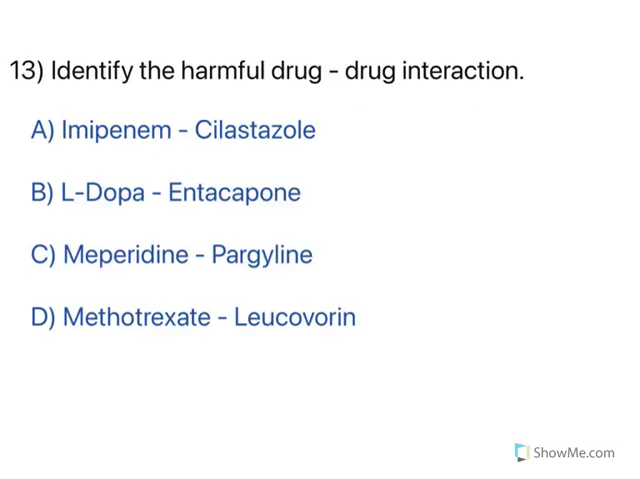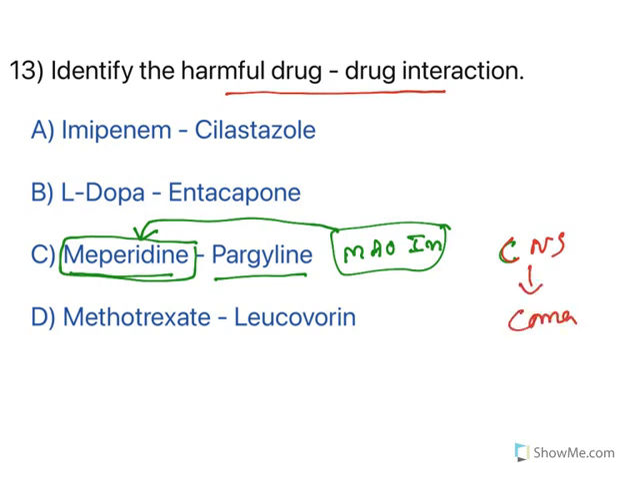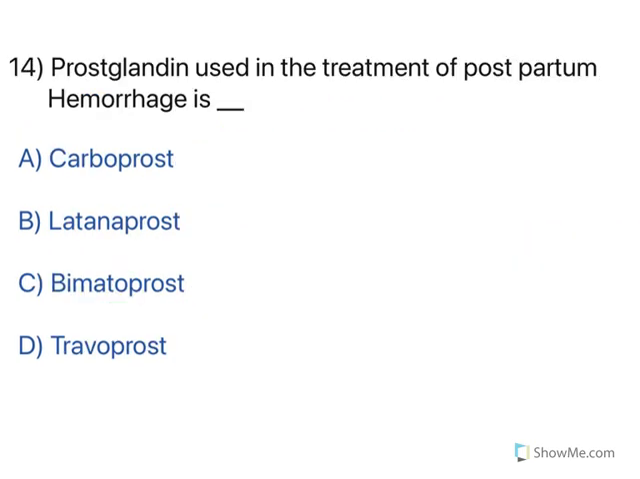Now, identify harmful drug-drug interaction. This is one of the prominent drug-drug interactions. You can see with meperidine and pargyline. Pargyline is a monoamine oxidase inhibitor. When both of them are given together, the analgesic effect of meperidine is potentiated. In fact, it causes severe CNS toxicity, which may cause coma and death also. So this is a dangerous one. So option C is the correct one. Moving to the next one.